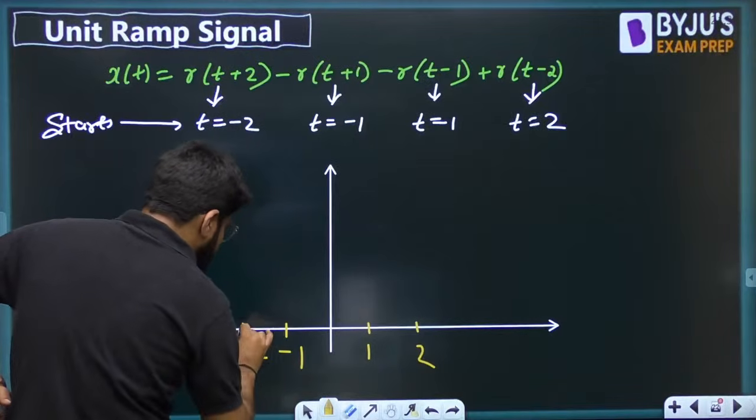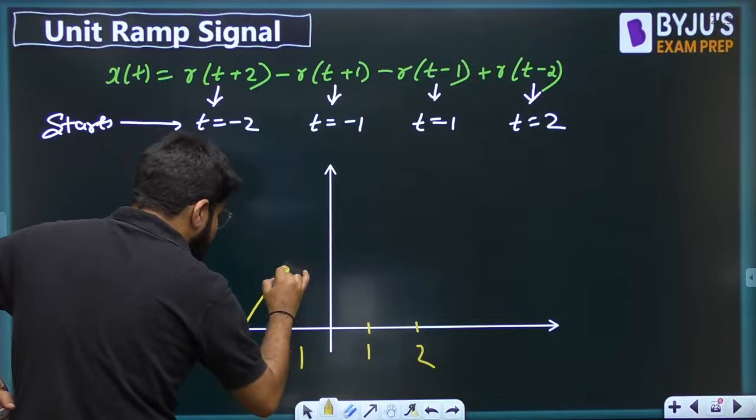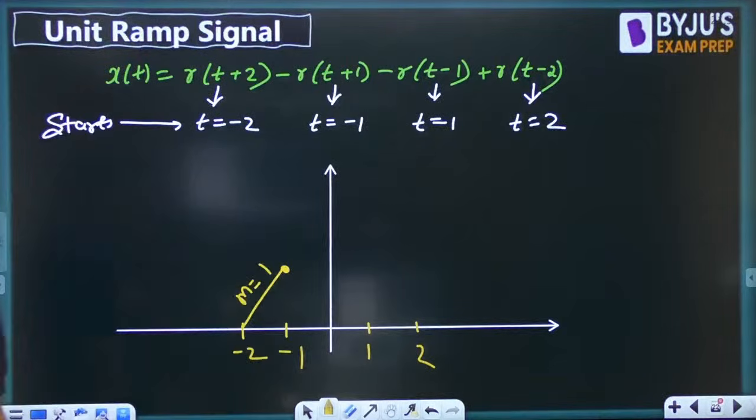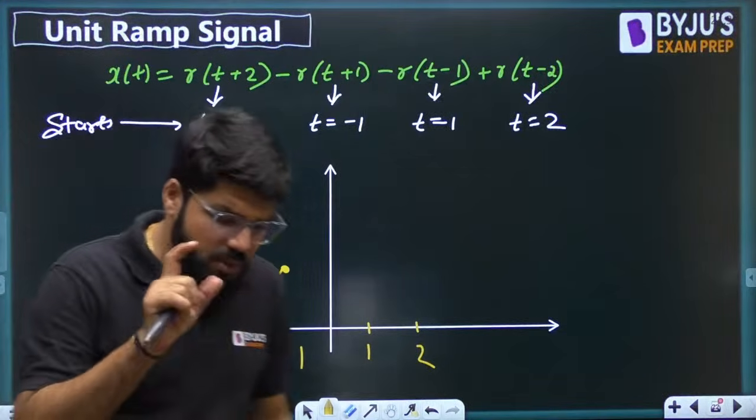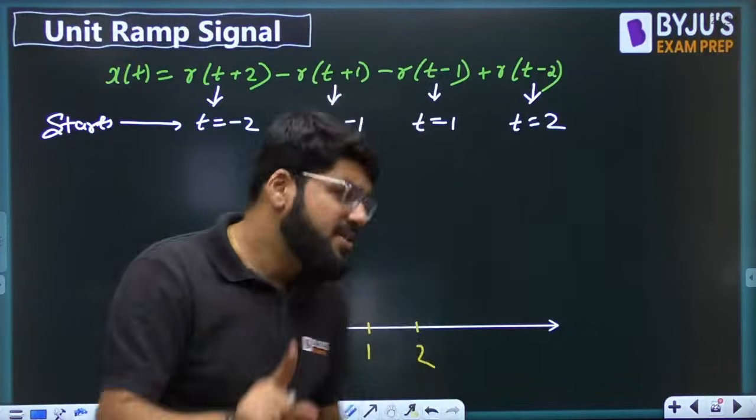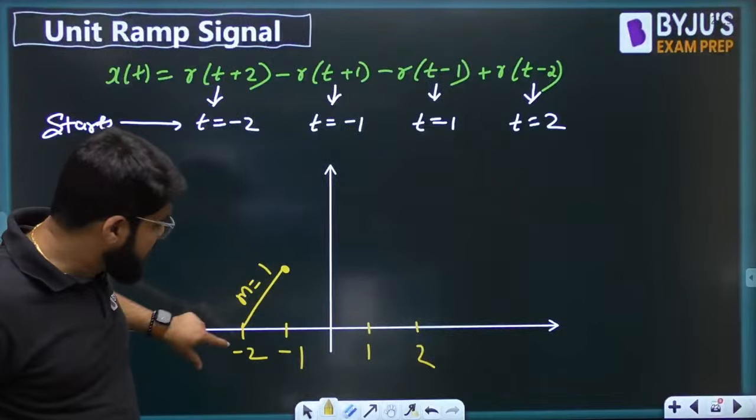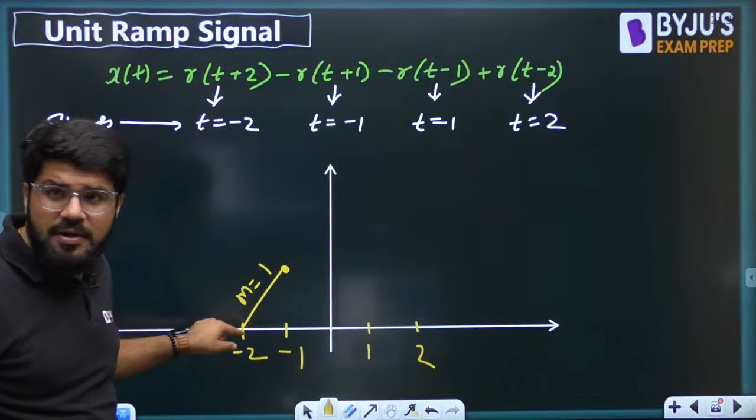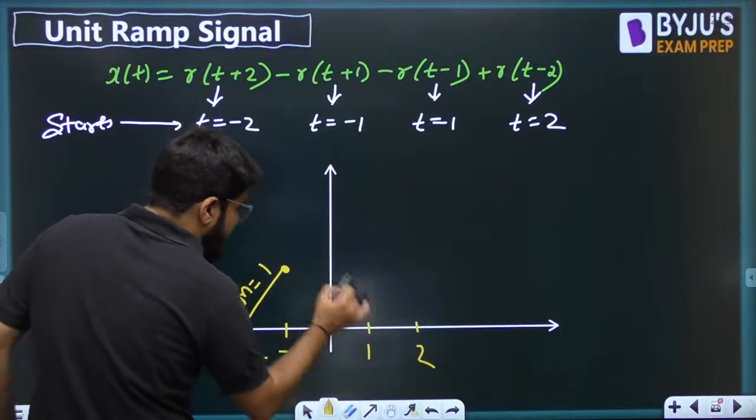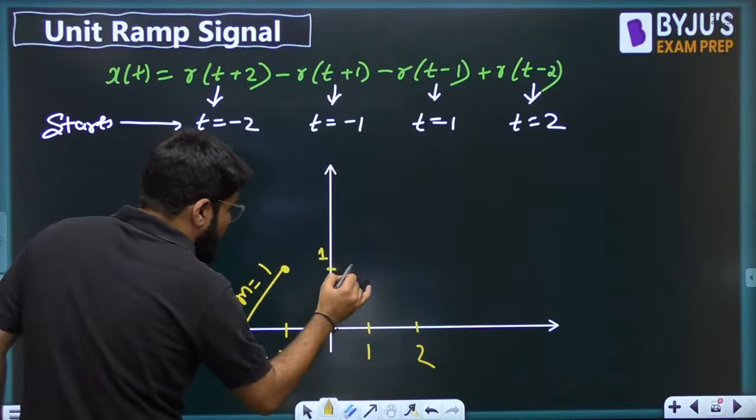Unit slope means how much should be the height? We can find this out too, right? By unit slope, I am clearly writing this is unit slope. And slope equal to 1 means change in y upon change in x will be 1. So change in y will be change in x. So how much did x change? 1 unit. So y will also change by 1 unit. That means the magnitude at this point will be equal to 1.